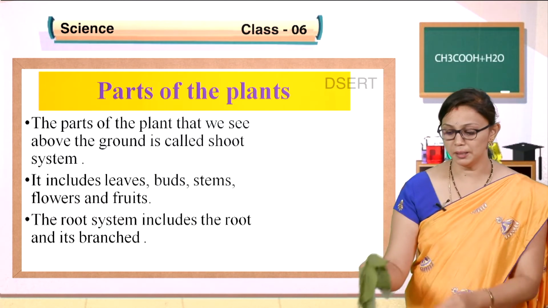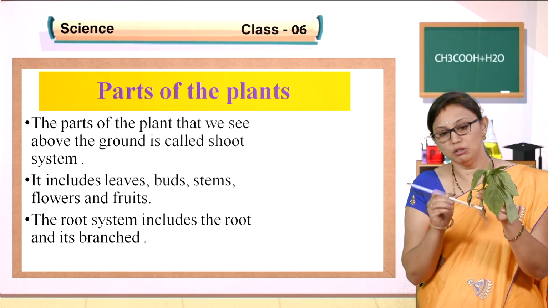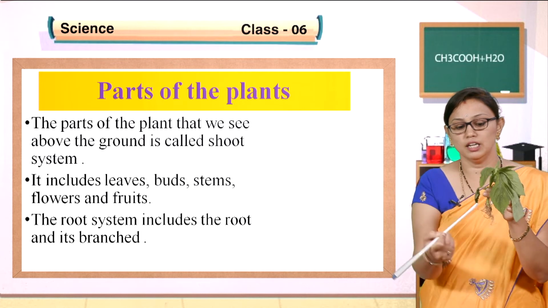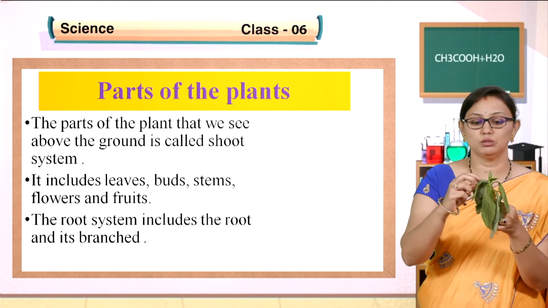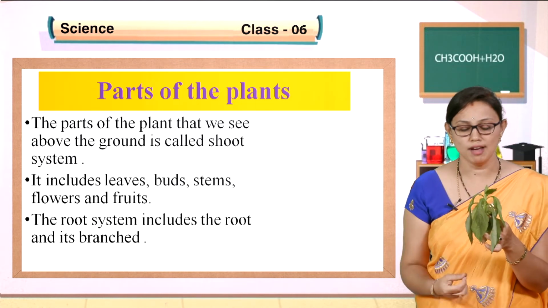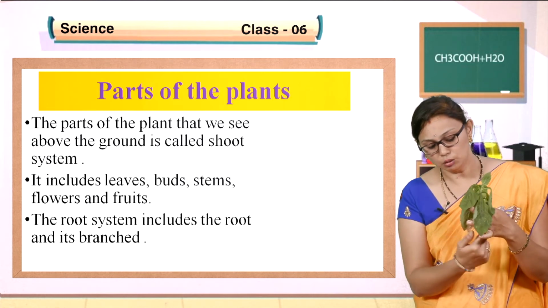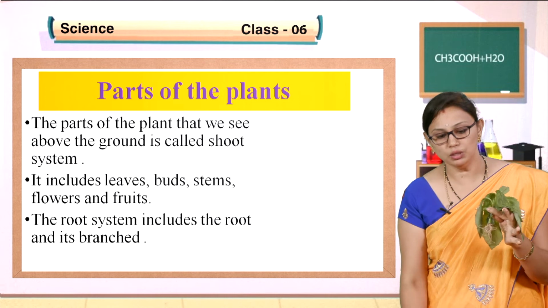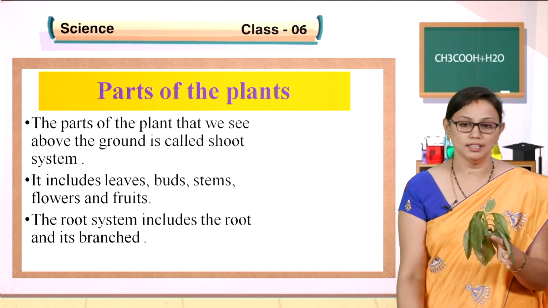You can see, children, I have just plucked a weed plant. Don't pluck plants unnecessarily, as you know the importance of plants; I plucked this only for experimental purposes. This part we call the root system, and the upper part we call the shoot system.